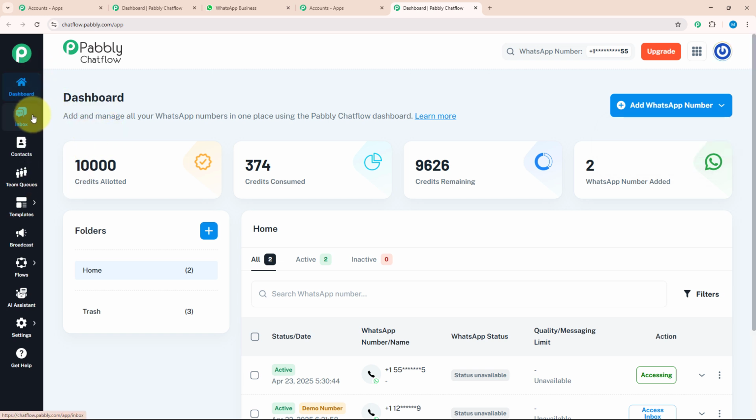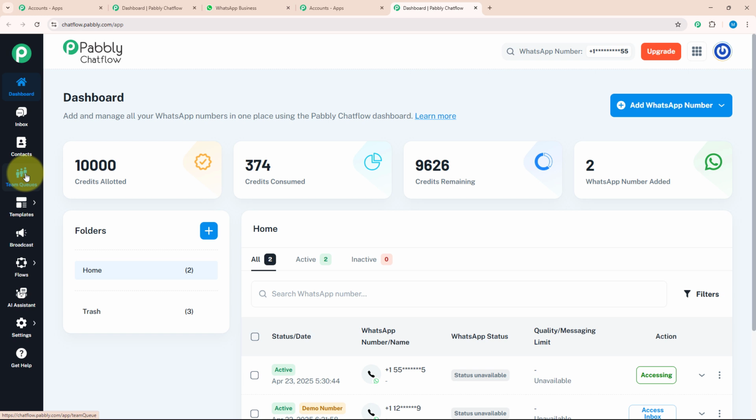Below the dashboard, we have the inbox option. In the inbox option, you can manage all your conversations with customers, and for that you don't need to open your WhatsApp separately. After inbox, we have the contact section. In the contact section, you can create new contacts and separate them according to your requirement. After the contact section, we have the team queue section, where you can assign different tasks to different team members and review their performances.